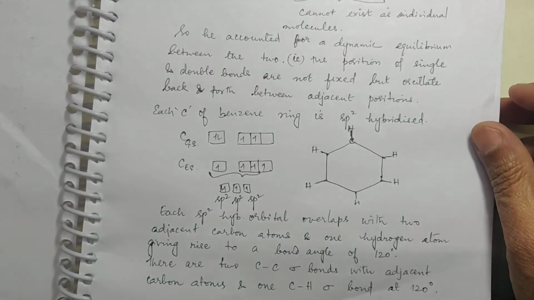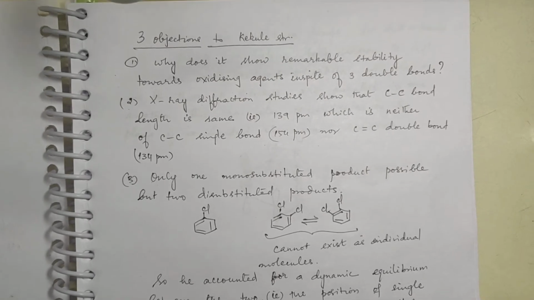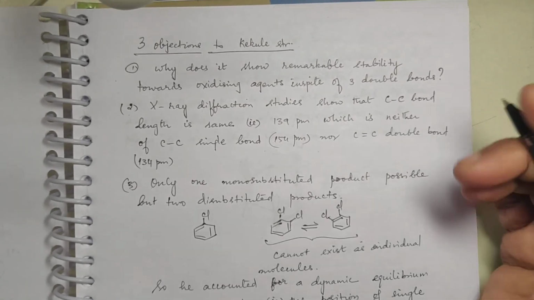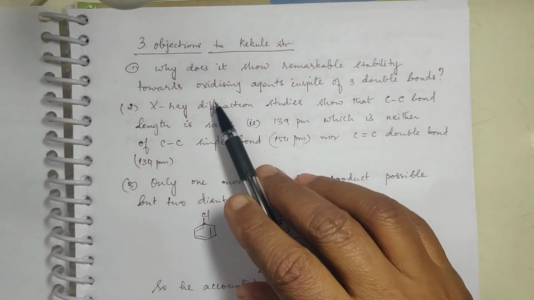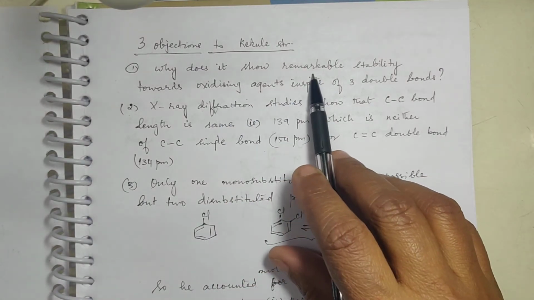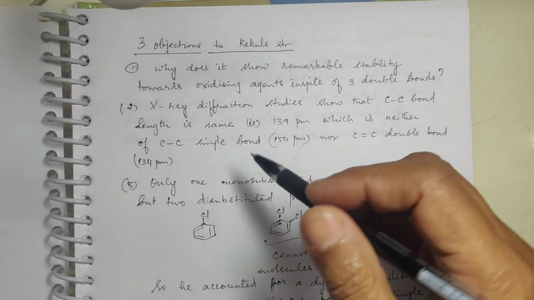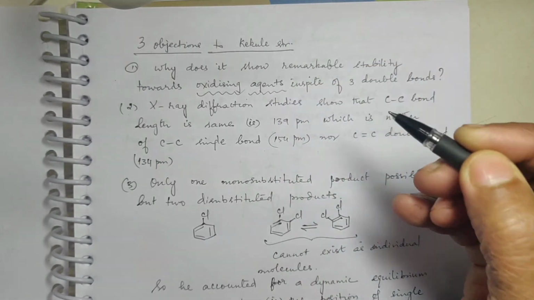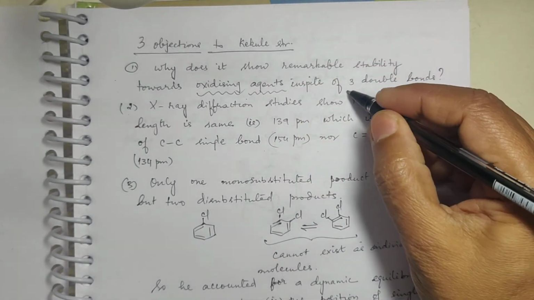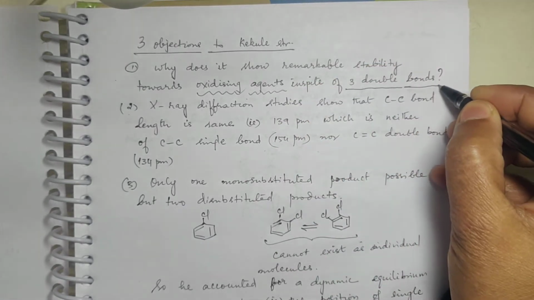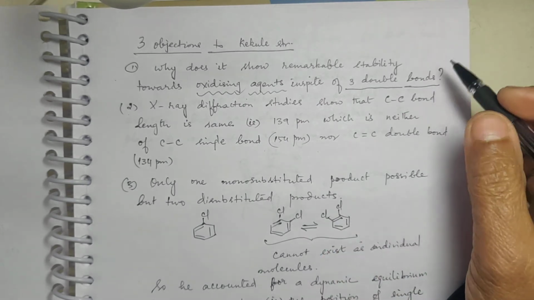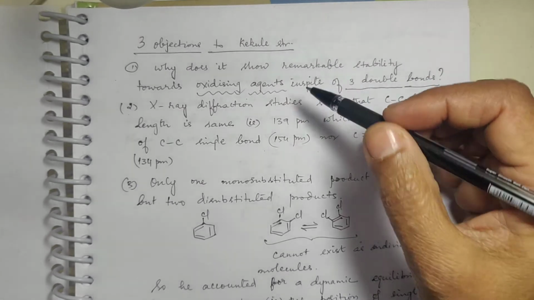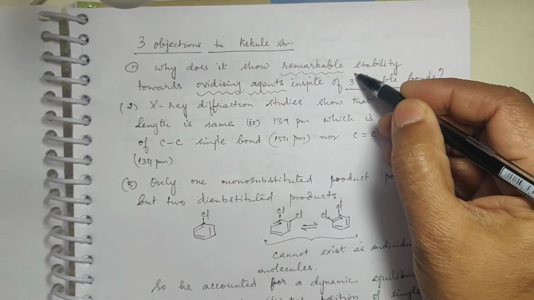Now, there were 3 objections to Kekule's structure. What were the objections? Why does it show a remarkable stability towards oxidizing agents? Why is it not getting oxidized? Why is it resistant to oxidation in spite of 3 double bonds? You know, unsaturated hydrocarbons are highly susceptible to oxidation. So in such a case, why is it showing such a remarkable stability?